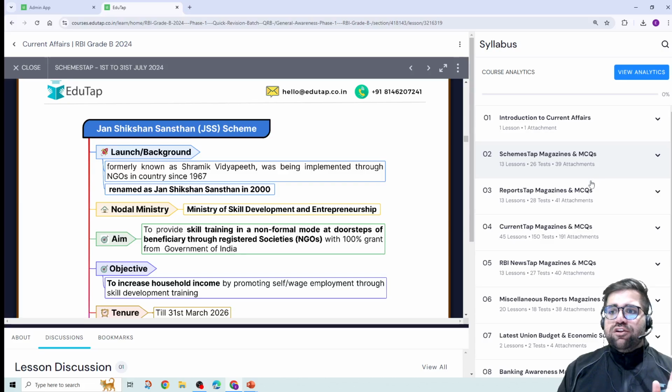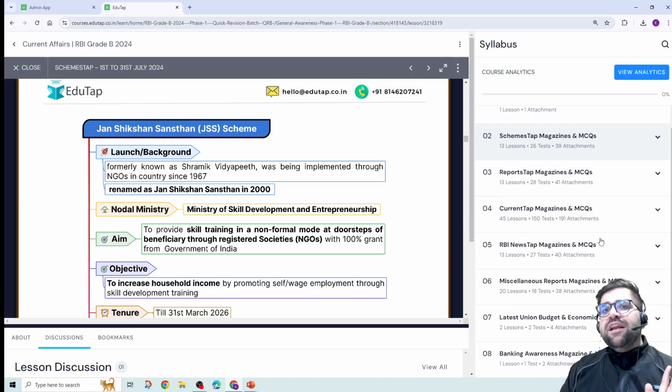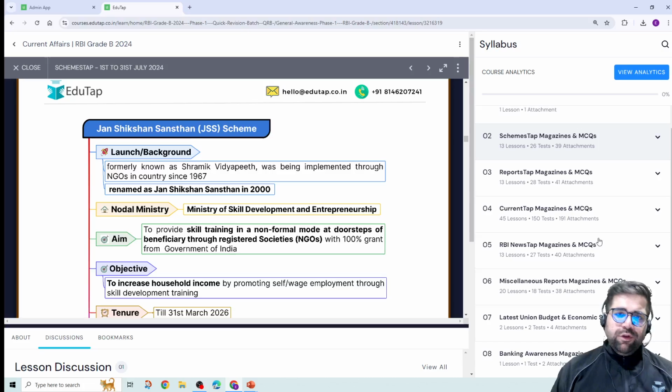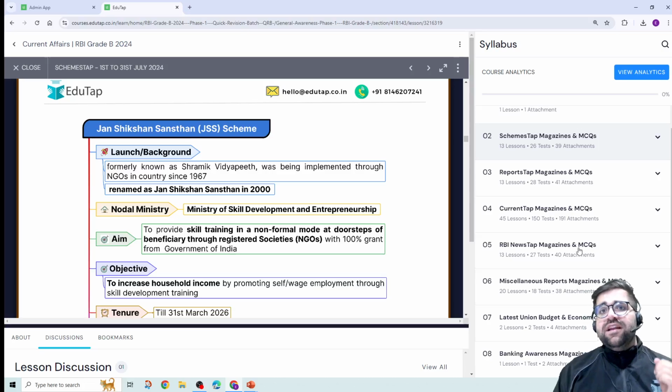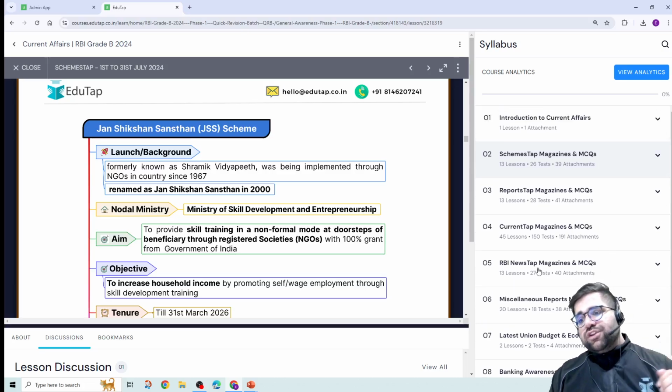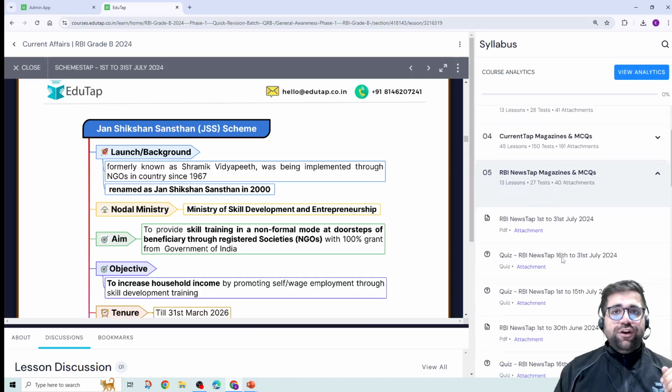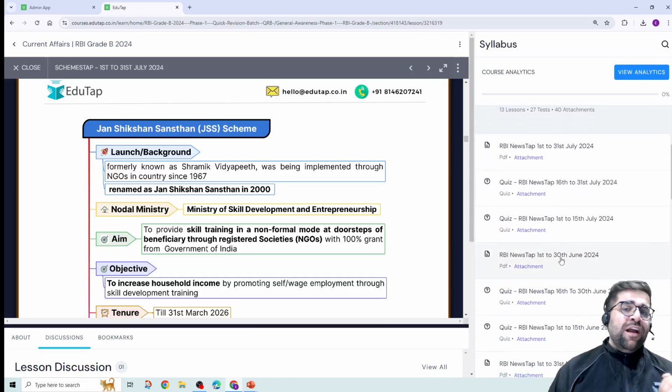Okay, we are also providing you the RBI News tab. The RBI News tab is for those news items which are related to RBI, like RBI notifications, RBI master directions, RBI press releases and whatnot. This is the most important of all the current affairs, because RBI will ask multiple questions related to RBI in the current affairs of phase 1 of RBI Grade B.